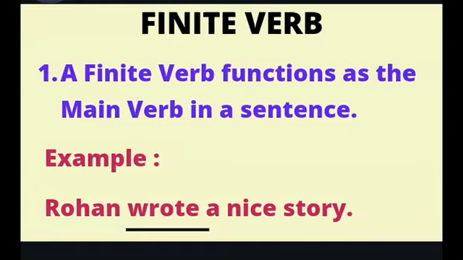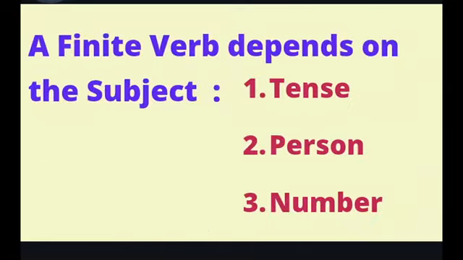What are finite verbs? A finite verb functions as the main verb in a sentence. As you can see in the example, Rohan wrote a nice story. Here, wrote is a finite verb. It acts as the main verb. Then we learned that a finite verb depends on the subject, that is tense, person and number.